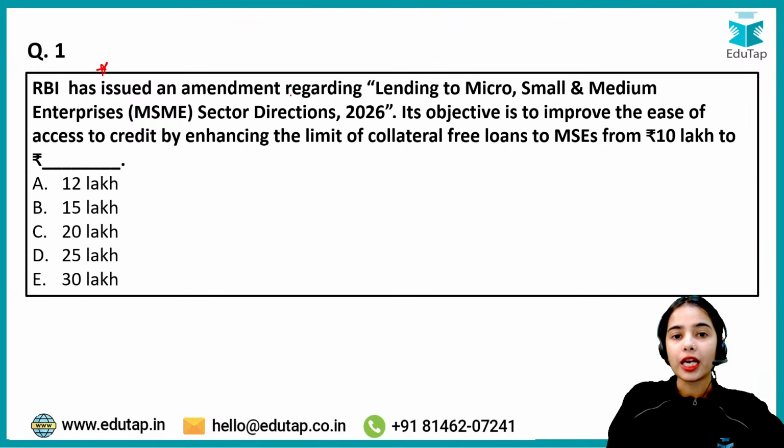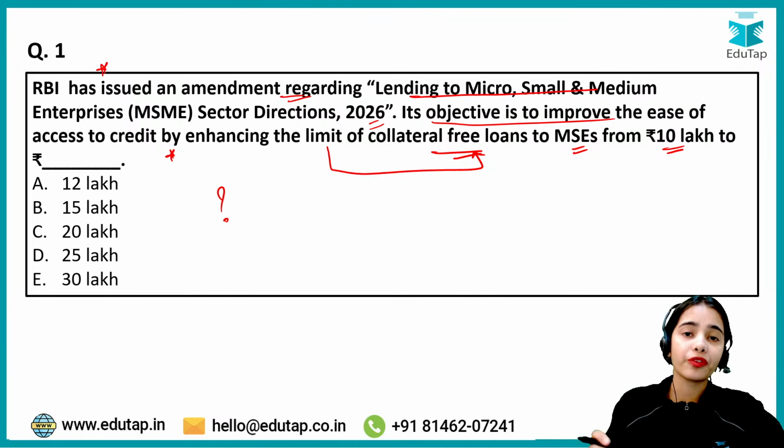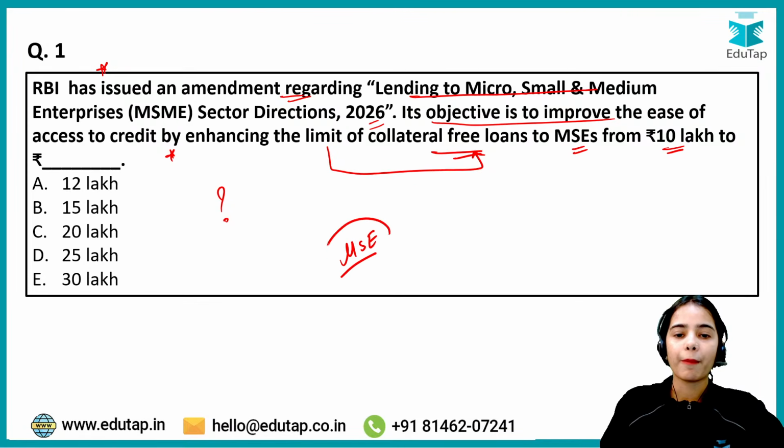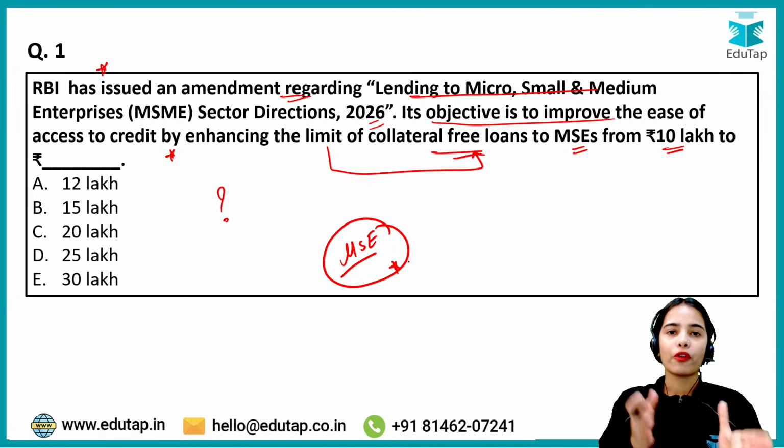RBI has issued an amendment regarding the Lending to Micro, Small and Medium Enterprises Sector Directions 2026. Its objective is to improve the ease of access to credit by enhancing the limit of collateral-free loans to the micro and small enterprises from 10 lakh to what? This is a very easy question, but it is very important from the examination perspective because the initiative has been taken for the micro and small enterprises, which are considered a backbone of the Indian economy.